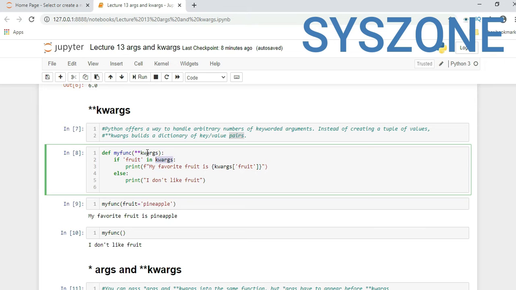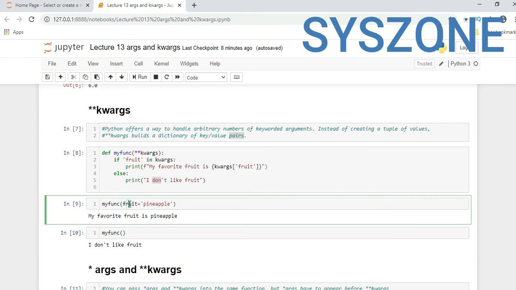Here if you see, if fruit in kwargs, it is treating the whole parameter list as a dictionary. It will return, we are using an f string format: my favorite fruit is kwargs fruit. This is one string which will take the value of this keyword. Otherwise, if it is not matching, it will print I do not like fruit. Here we are passing a value as a key and value. So this key is fruit and the value is pineapple.